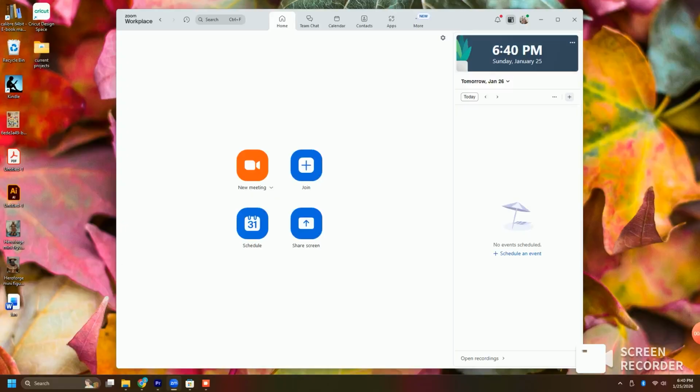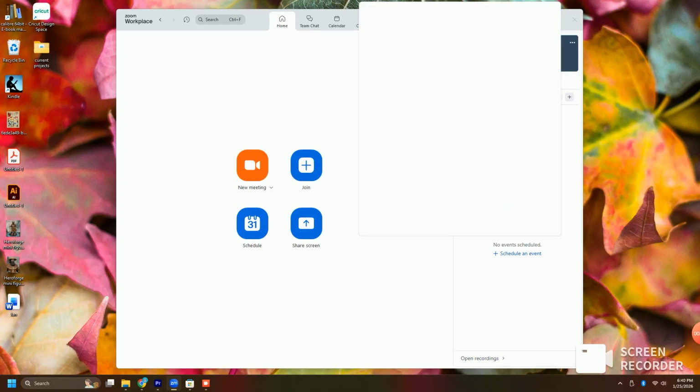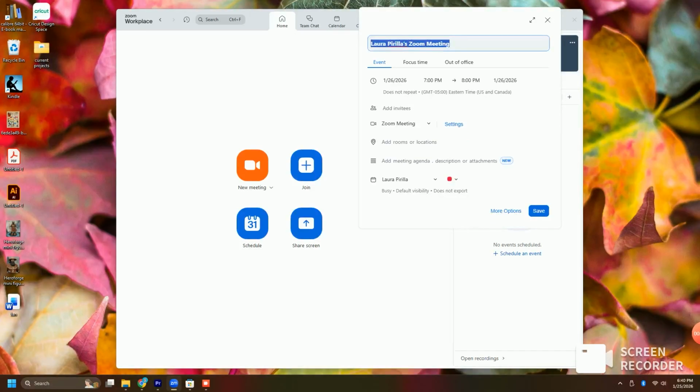And then over here in the corner, there's a plus sign. You click the plus sign and it'll default to being your name, parentheses S, Zoom meeting. Now, it's good practice to change this to the course that you are setting up the meeting for. So, for example, if I had a Bio 155 class that was section 01 and it met tomorrow from 9:30 to 11:15, I would change this to say Bio